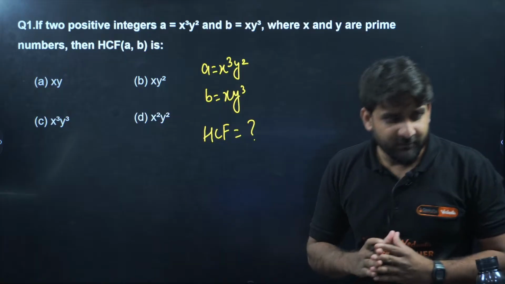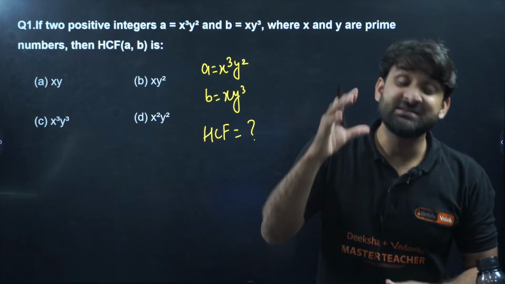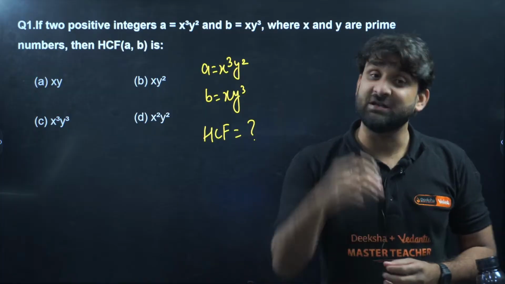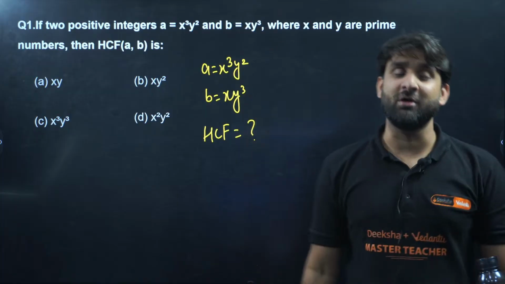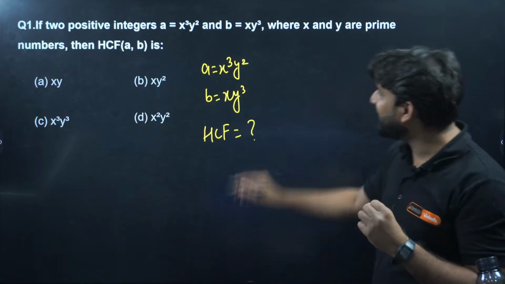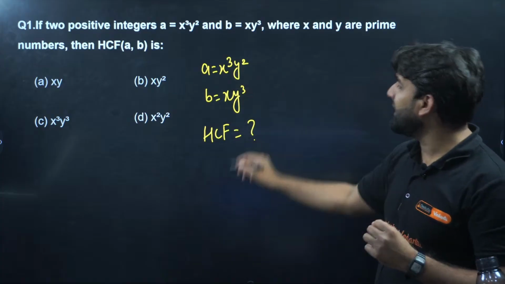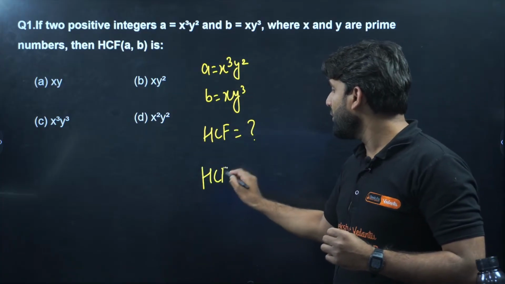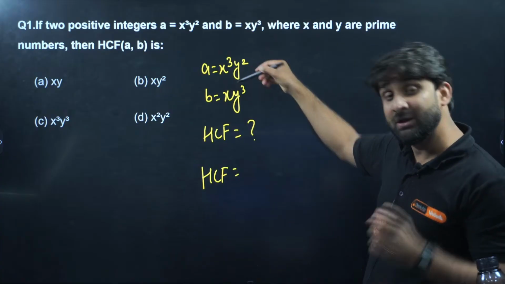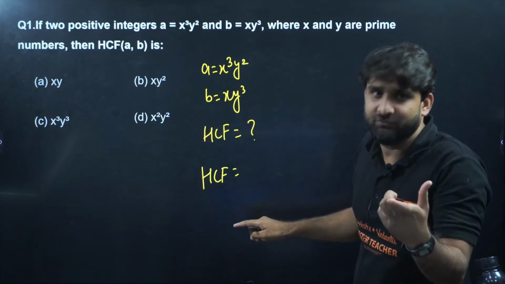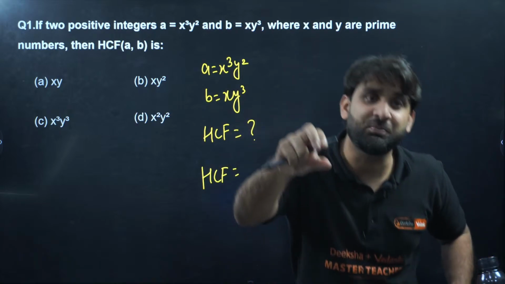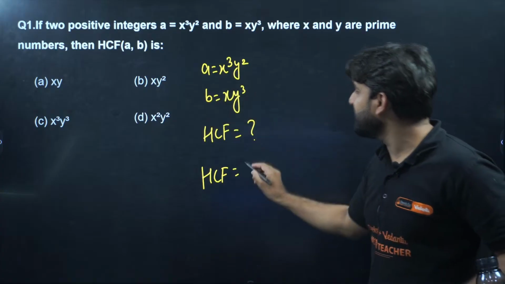Do you know what HCF is? HCF is the product of the smallest power common factor. So my dear champions, if we calculate HCF, let's talk about x first. x is present in both, but since we are calculating HCF, we always take the smallest power. In x cube and x, x will be considered.